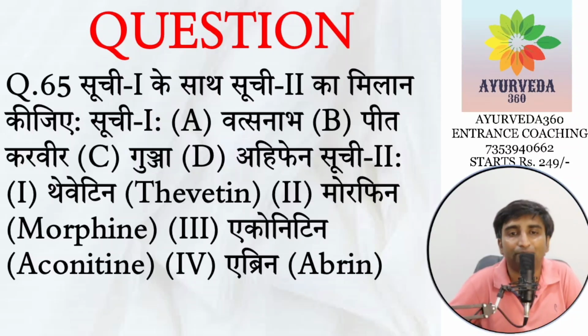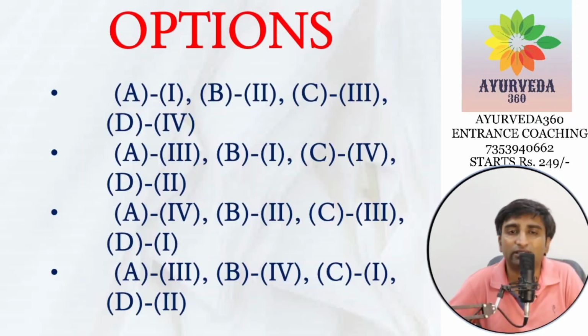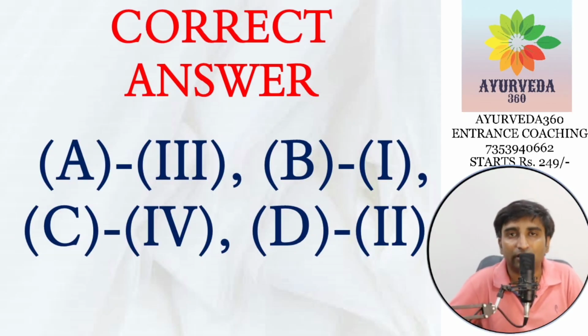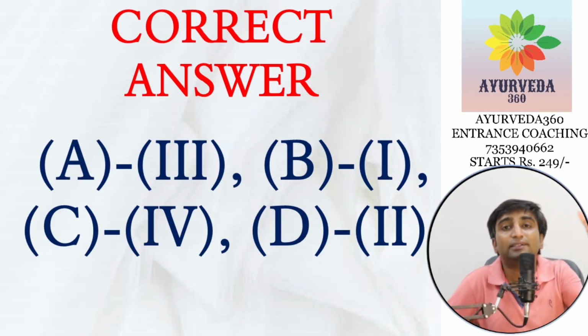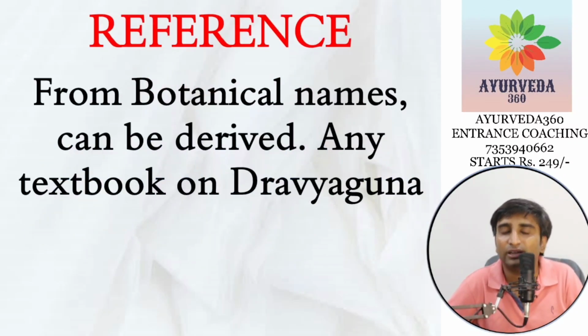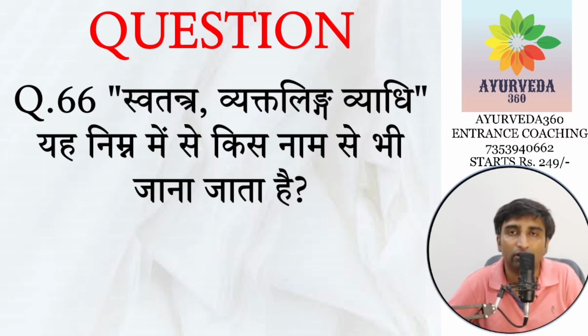And Gunja, Abrus precatorius, here it is Ebrin. Morphine is also very easy, Aifena. So just identify which option has that. It's a very silly question. The options are very easy and the drugs given are also very easy because the botanical name itself has those names of chemicals. That is why it becomes easy. You can refer from any of the Dravyaguna books or even modern botanical books.